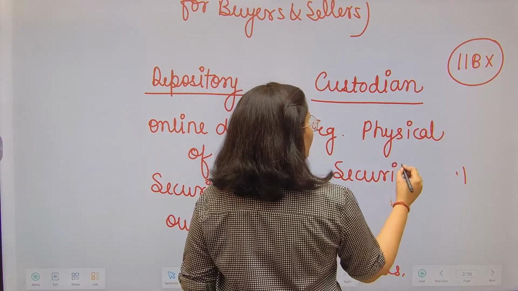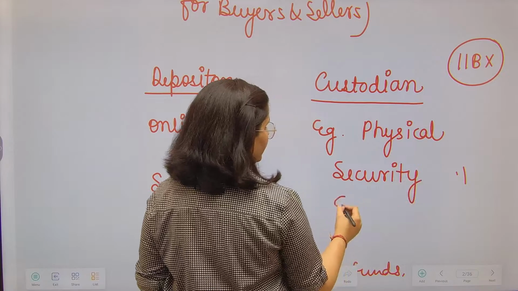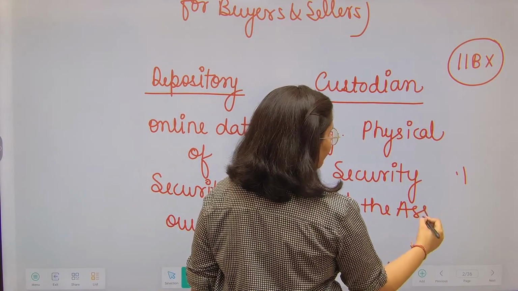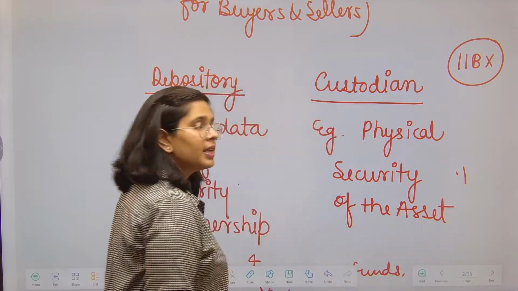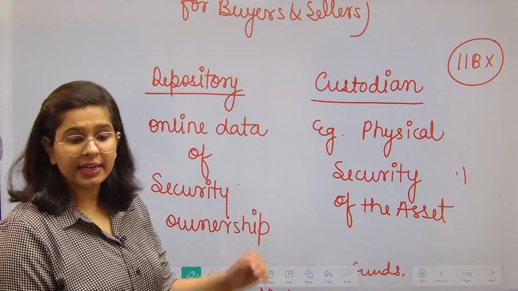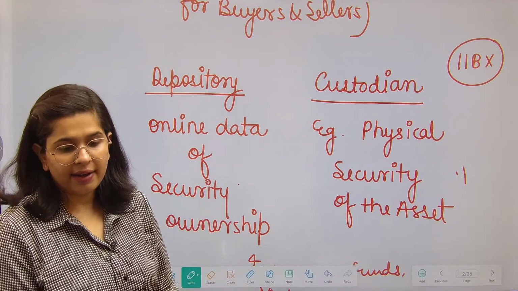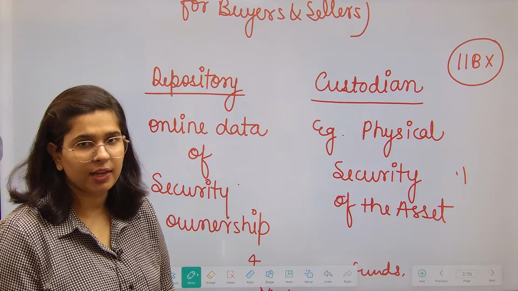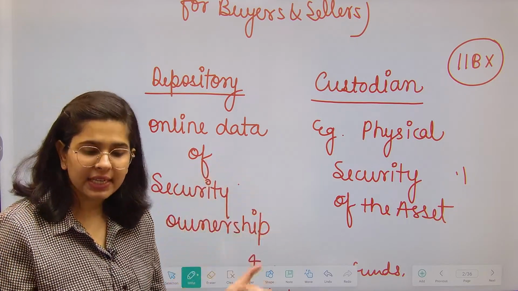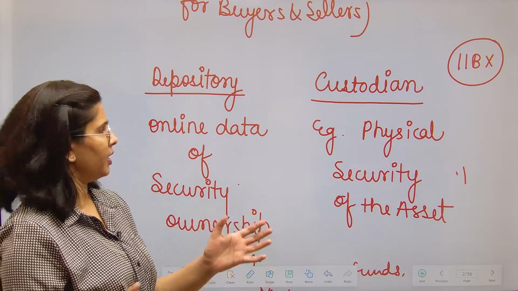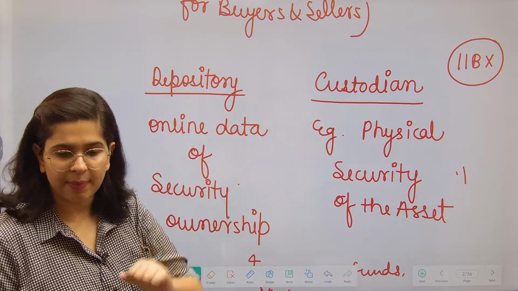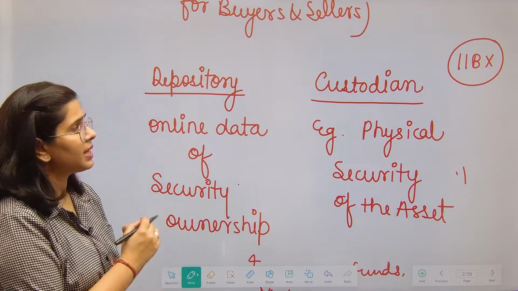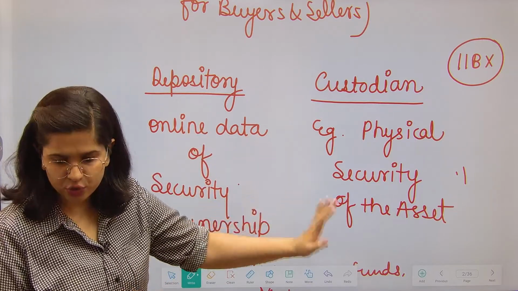They ensure physical security of the asset, whatever asset has been kept. Here I am giving you the example of bullions. If bullions are kept, they need to be kept secured, right? Anyone can come and take them. They are so precious, they have got high value. So I have to ensure their physical safety and security. That is where custodians come into place, right? So this is the very basic difference that you need to understand between a depository and a custodian.